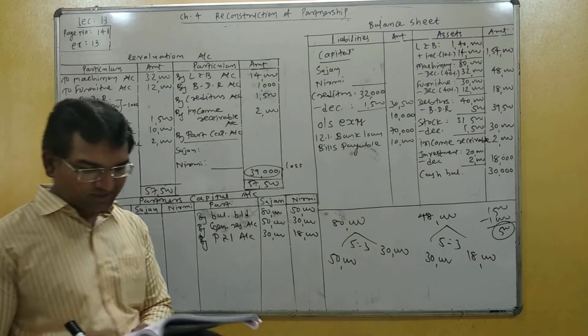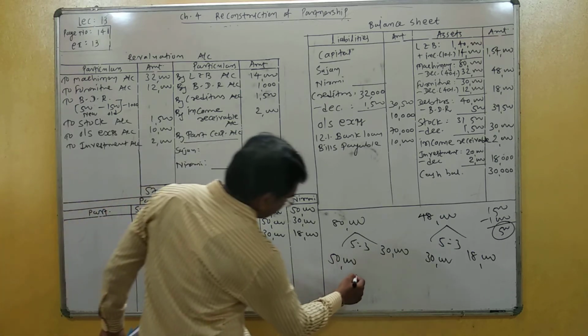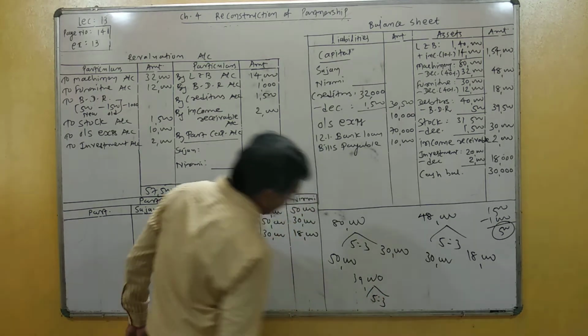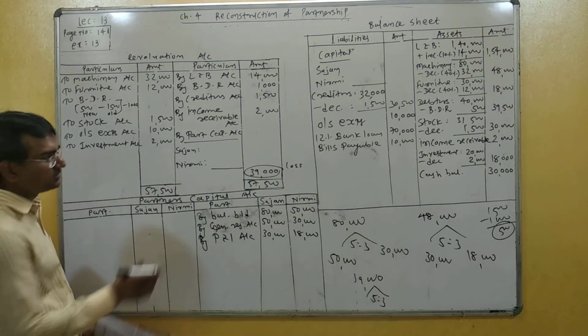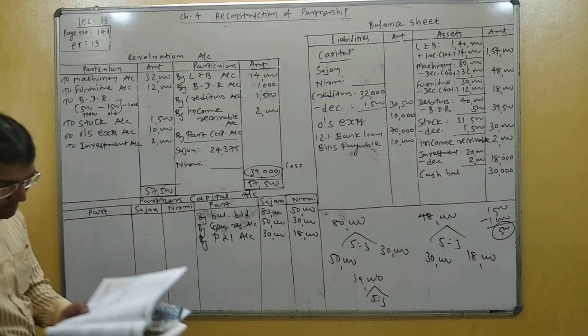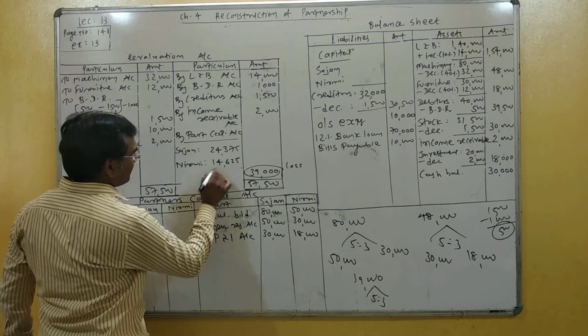What is the old profit sharing ratio? Here 5:3. So 39,000 is divided between partners in their old ratio 5:3. So 5/8: 24,375 borne by Sajan and 14,625 borne by Nirmi.